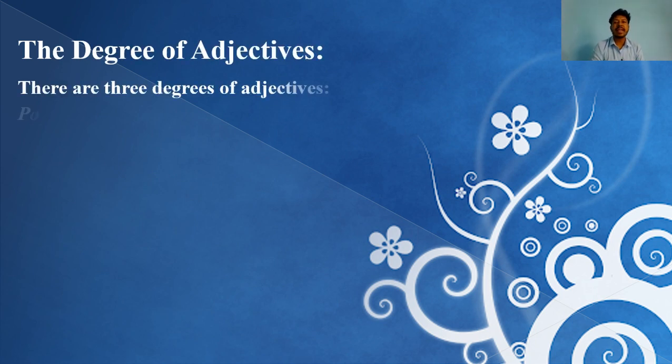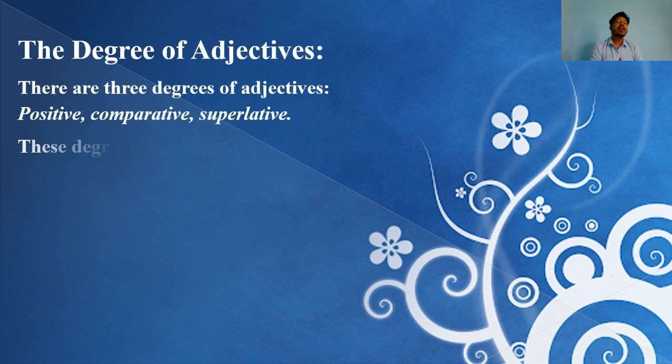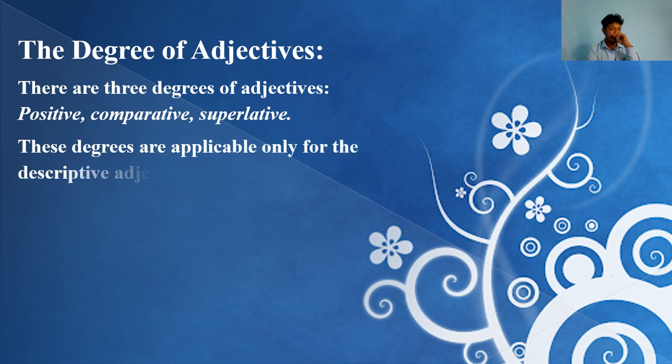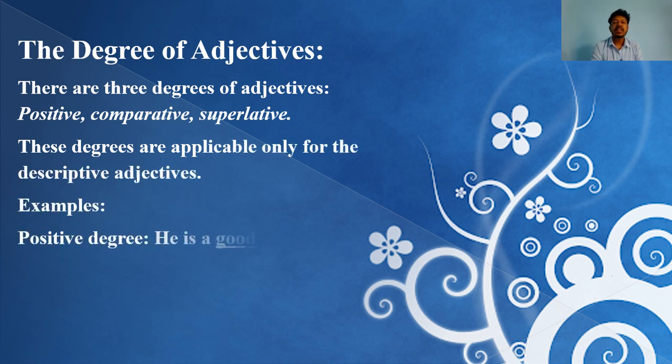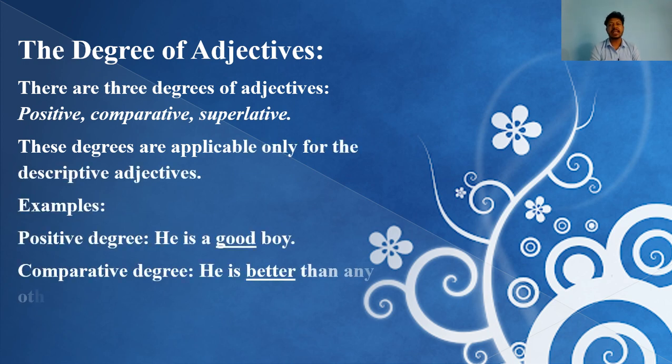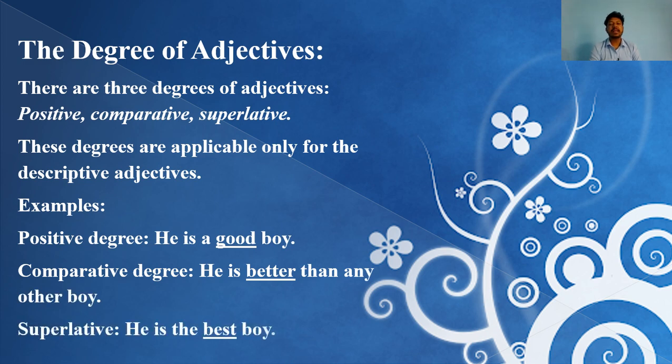Now go to the next page, degree of adjectives. So degree is very, very important, students. There are 3 degrees of adjectives, such as positive degrees, comparative degrees and superlative degrees. These degrees are applicable only for the descriptive adjectives, okay? Such as example, positive degree, he is a good boy.